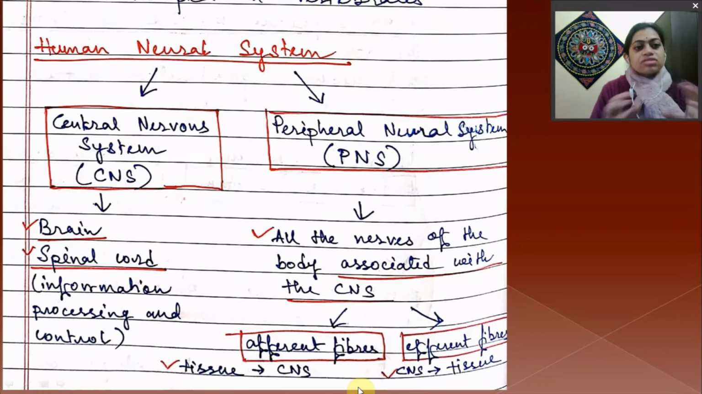As the central nervous system or CNS is the main control unit of the human neural system, all the afferent nerve fibers are those coming from tissues and going to the brain center, okay? They are just emerging into the CNS, so that's why it is afferent. And in case of efferent fibers, all the neurons or nerves going from the CNS to different types of tissues are called efferent fibers, right?